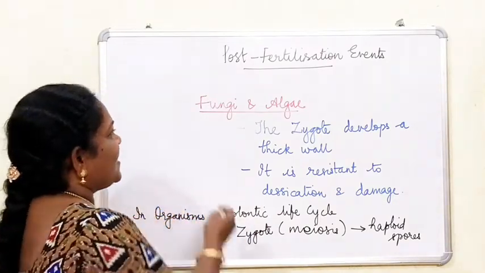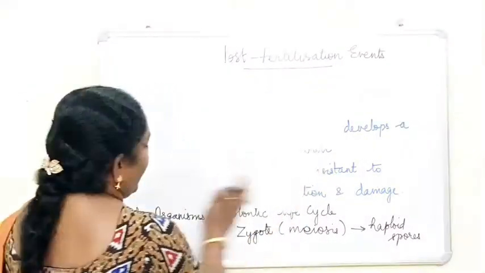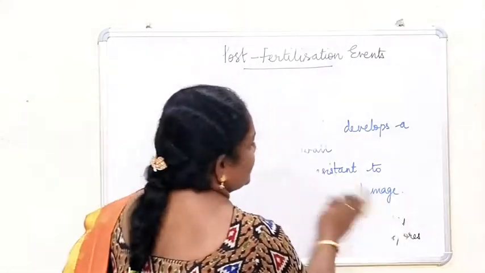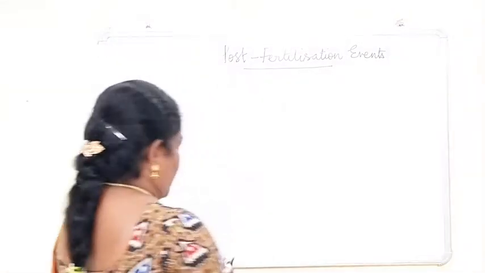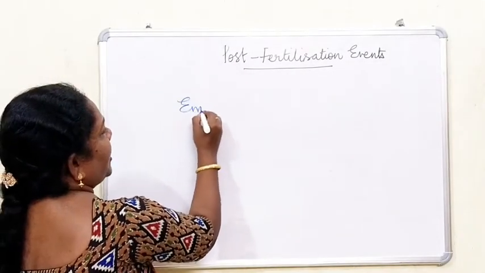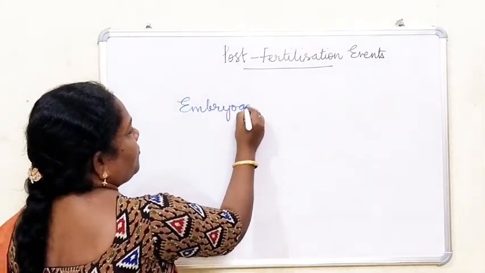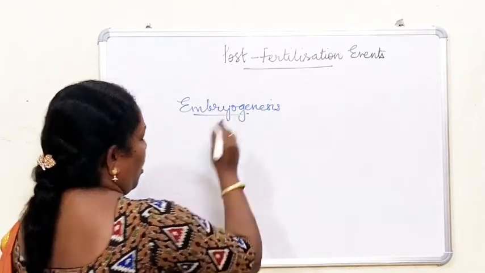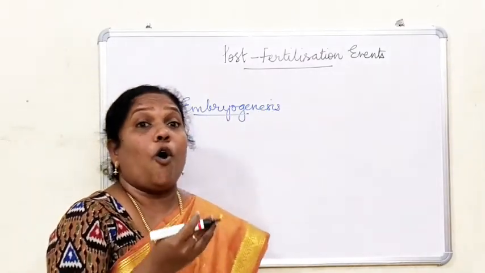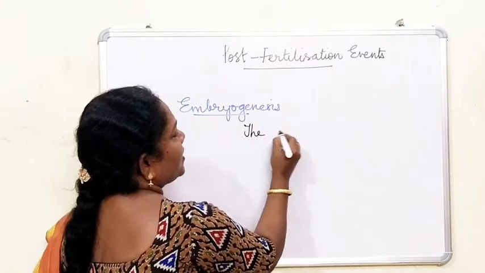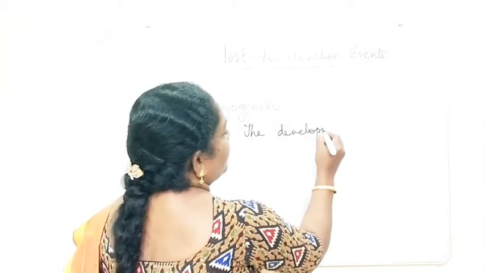Next, after the formation of the zygote, embryogenesis takes place. So what do you mean by the term embryogenesis? It is the formation of the embryo, or the development of the embryo from the zygote.